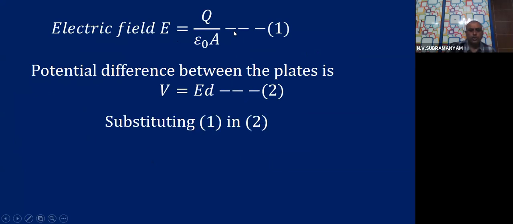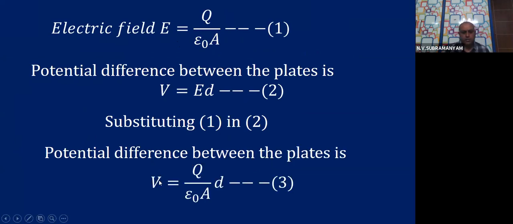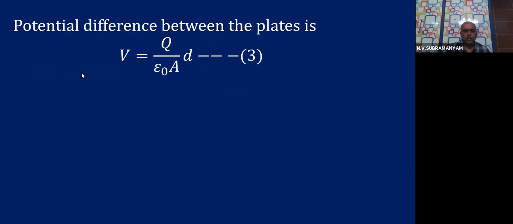Okay. Substitute equation 1 in equation 2. What do we get? In the place of E, we must substitute Q by epsilon 0 A. Then the potential difference between the plates is V is Q by epsilon 0 A into D. Call that equation number 3. Okay, all of you? Are you clear, children? Shall I move on? So this is equation 3.